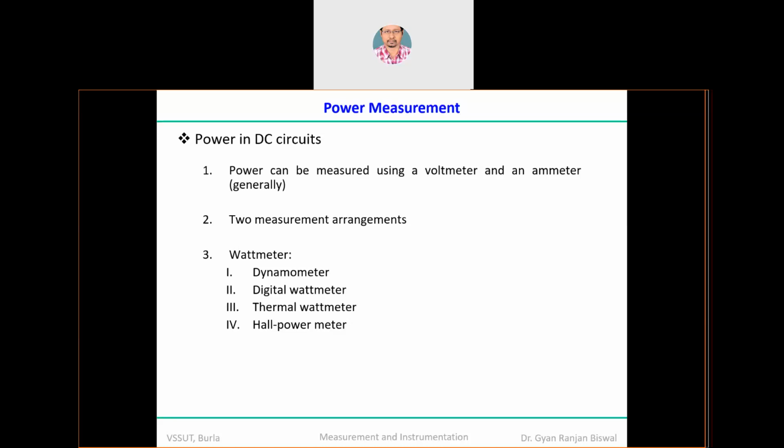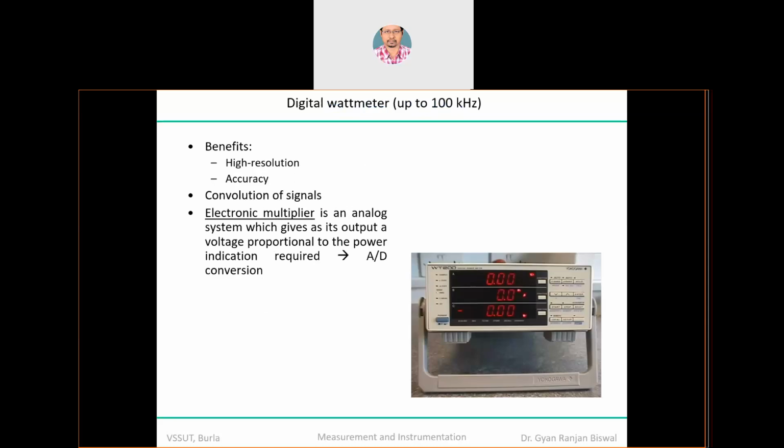Is that okay? So we use the Hall voltage. I mean, not voltage. Primarily it is Hall effect sensors. Hall effect can be used for various purposes. For power measurement, it is primarily known as the Hall power meter. These things we will discuss in this series of modules. Then we will jump to the energy meter, and slightly we will discuss again the concept of the galvanometer, because it is mentioned in this. So those things we will see in the coming slides.